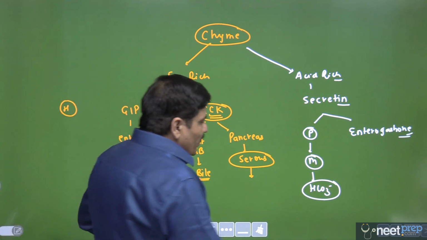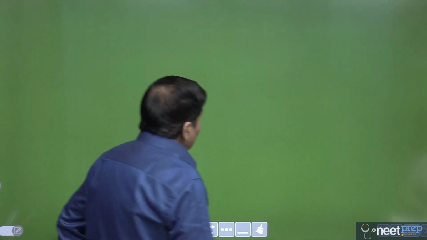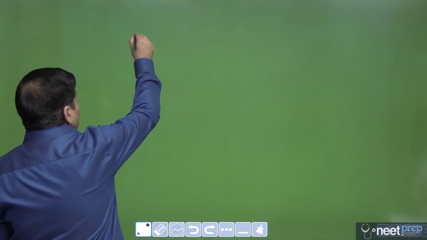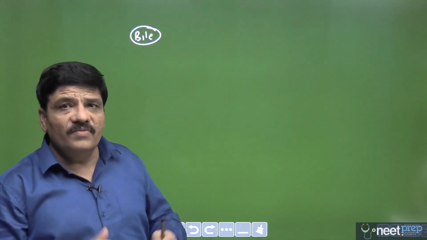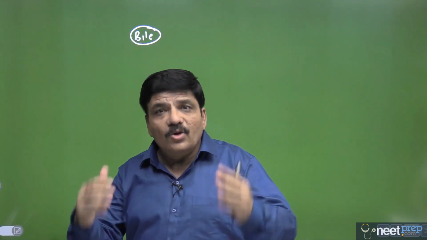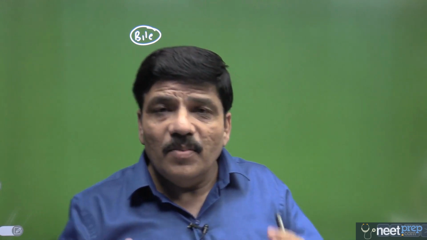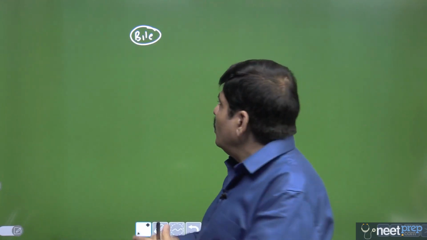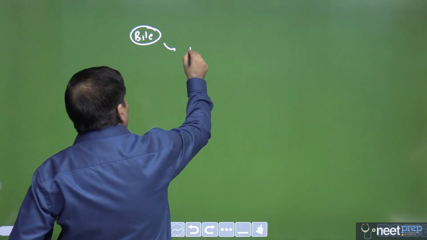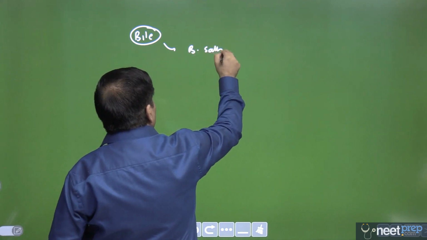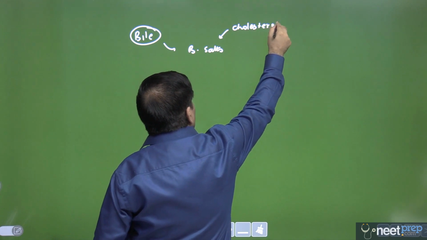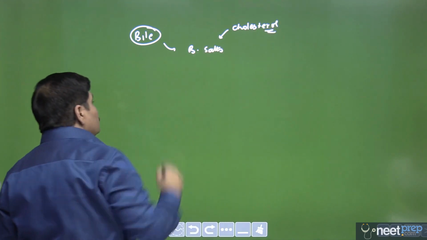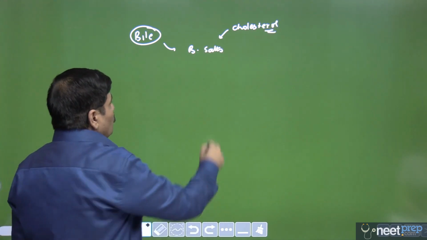So now let us look at the next secretion that will take care of the digestion of the food. That would be the bile, and bile we know is secreted by the hepatocytes or the liver cells. It is stored and concentrated in the gallbladder. Bile does not contain any digestive enzyme, but it contains something very, very important which are called bile salts. The bile salts are the derivatives of cholesterol. Now look at this molecule. An important use of cholesterol in the human body is that it is a precursor of bile salt.